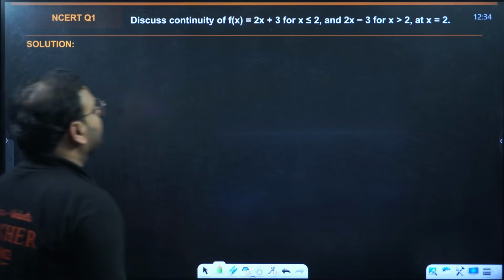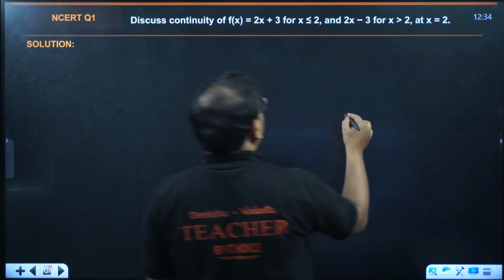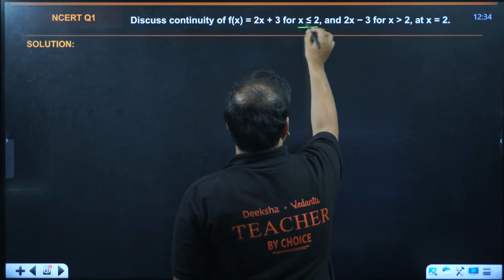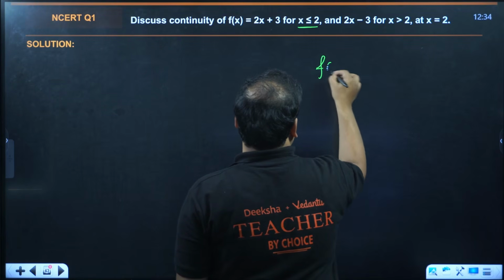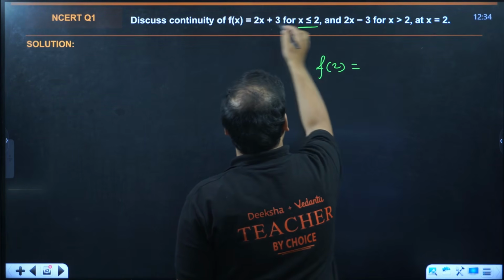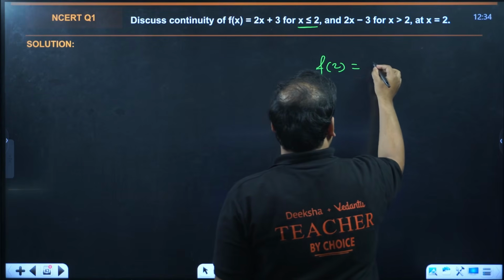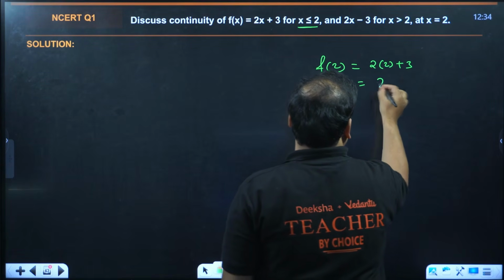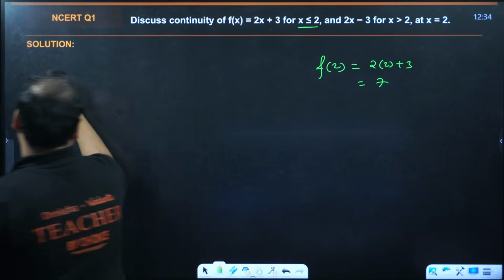Discuss the continuity over here. Okay sir, for continuity we know that we'll have to take equality from here, right? Because it's given as less than equal to. So let's find f of 2 first. f of 2 will be from here, sir. So we'll have 2 into 2 plus 3. That becomes 7.